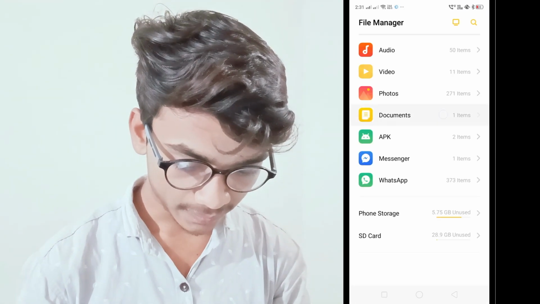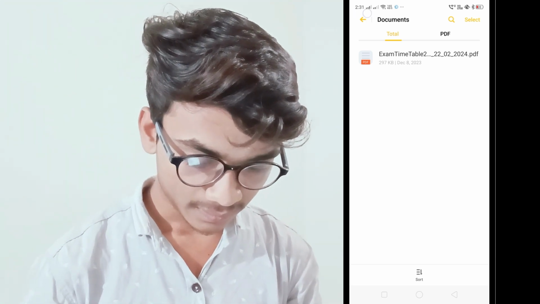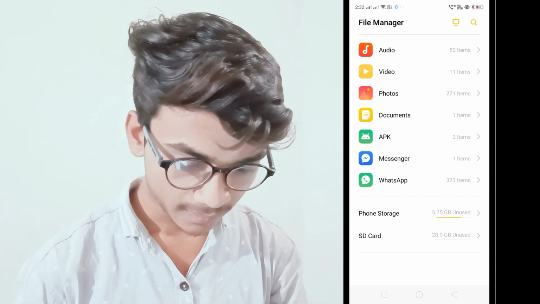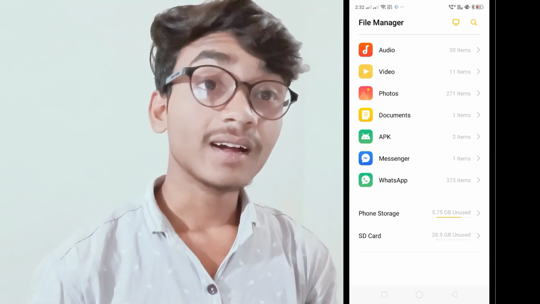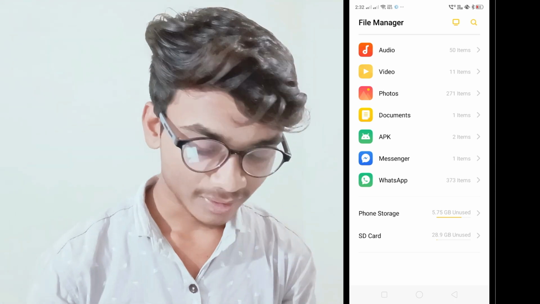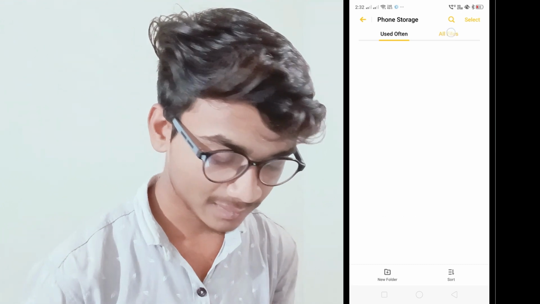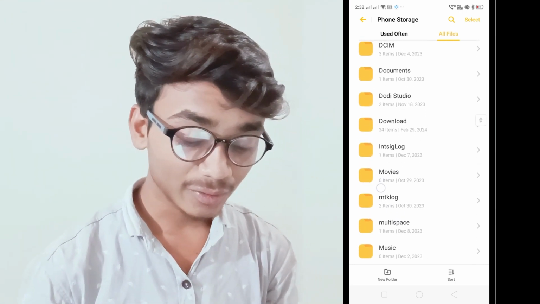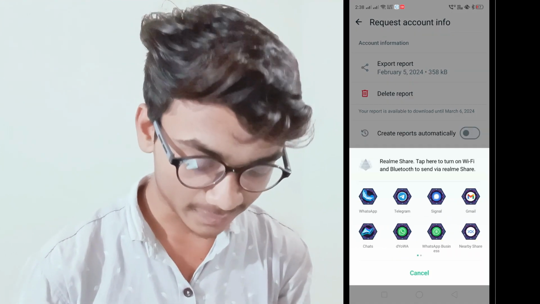So first I need to go to my file manager, and in the file manager I will find the document. You also need to search for where it is, and it's very difficult for you because it's a hidden file. You can't find it in WhatsApp. You need to come to the file manager and find it from here. It's very difficult for each and every person.